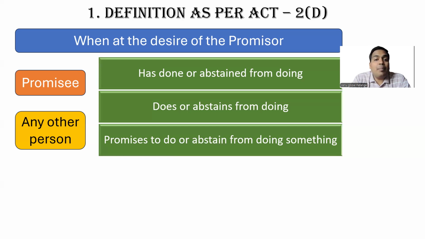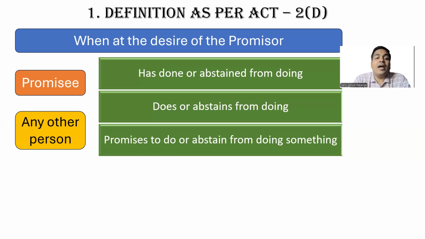Abstains from doing: in the present, he is not doing it. Let us say for the next 1 year, he is not going to do it. Promises to do: he is telling that in the future he will not do it. So negative statement: negative past, negative present, and negative future.